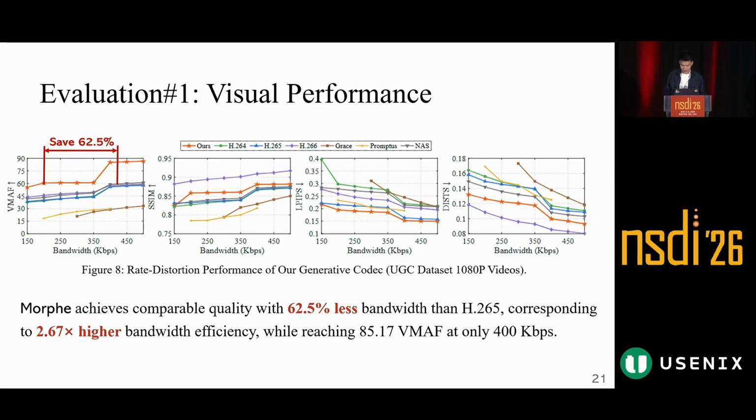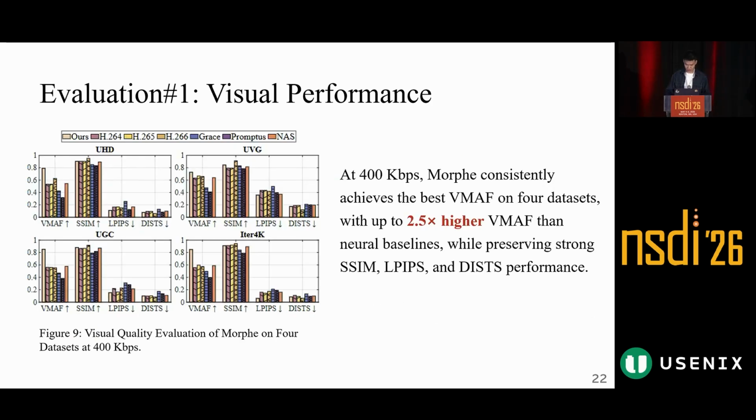First is visual performance. On 1080p videos, Morphe achieves comparable visual quality to the H.265 codec. We are using about 62% less bandwidth. This means Morphe has more than 2 times higher bandwidth efficiency. At only 400 kilobits per second, Morphe still reaches about 18.5 VMAF. This shows that Morphe improves the bitrate quality balance under ultra-low bandwidth.